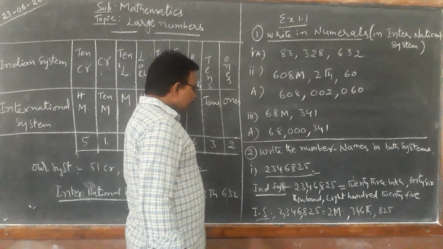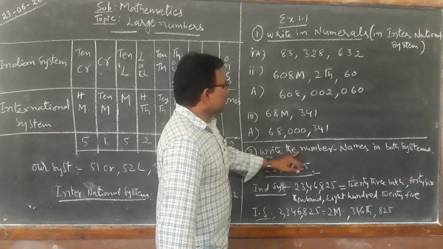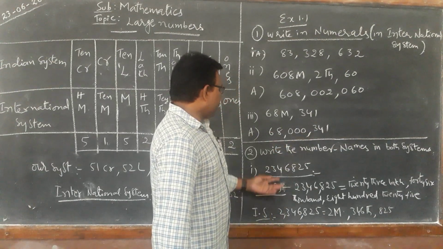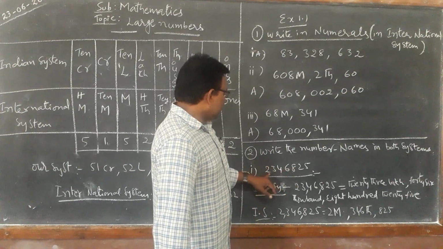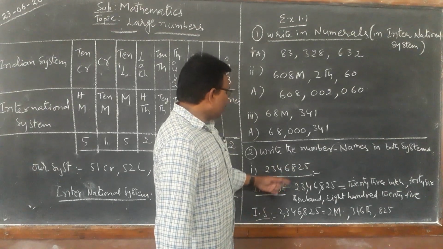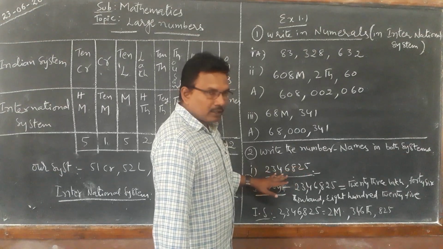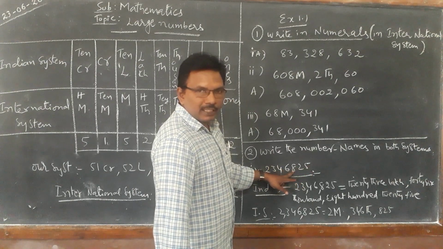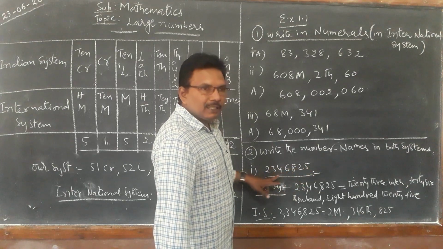Now the second question: write the number names. Here numbers are given, and we write them in words. If you take one number, see, the digits are given: 2, 3, 4, 6, 8, 2, 5. In our Indian system, when you write in the Indian system, what you have to do is take the first period as 3 digits only, and all remaining periods as 2 digits. So you have to insert commas as per those periods.